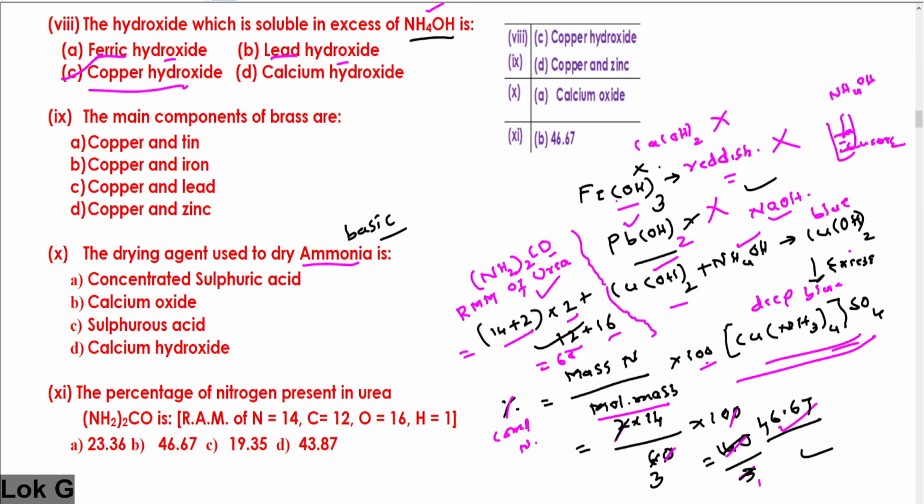Even calcium hydroxide gives a white precipitate and it is also not soluble in excess of ammonia. Next is question number 9. This is based on your recall memory. The main components of brass, all of you know, are copper and zinc. Copper and zinc. Don't guess them.